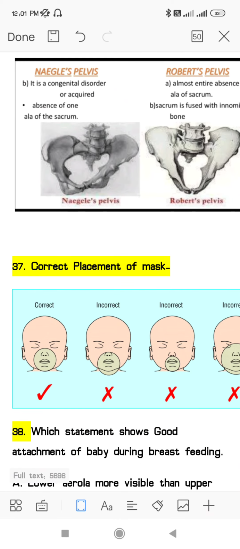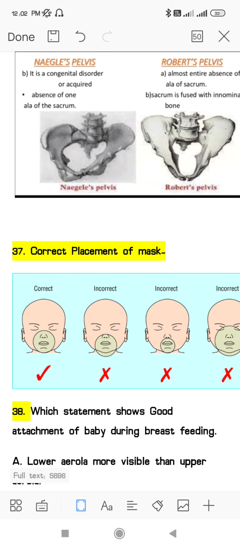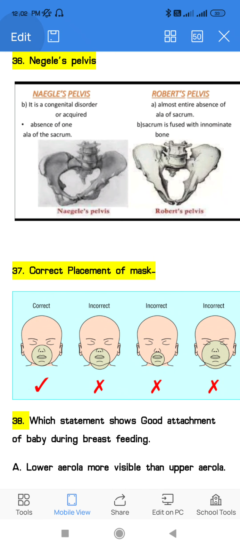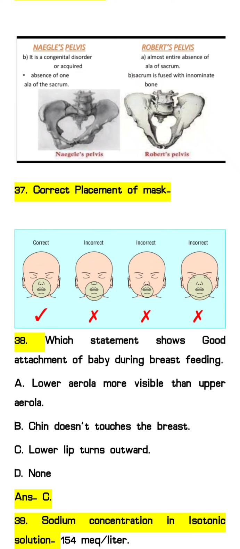Okay, next question they have asked regarding the correct placement of the mask. So here you can see that the last three are incorrect positions for the mask. The correct placement will cover the nose, mouth and chin of the baby properly. So that will be the correct placement for the mask.